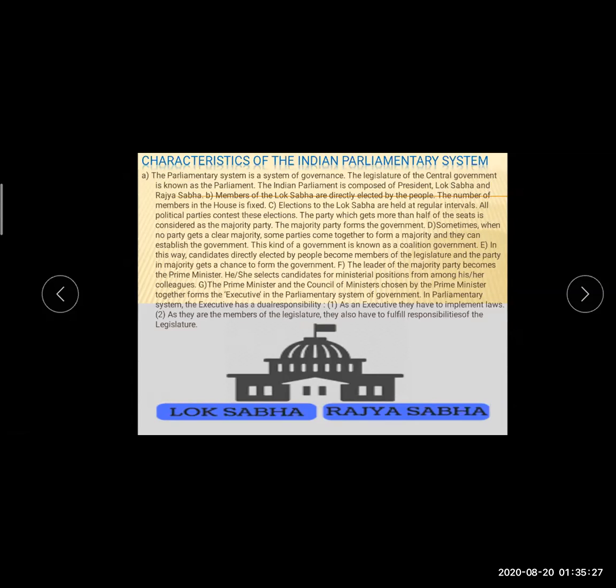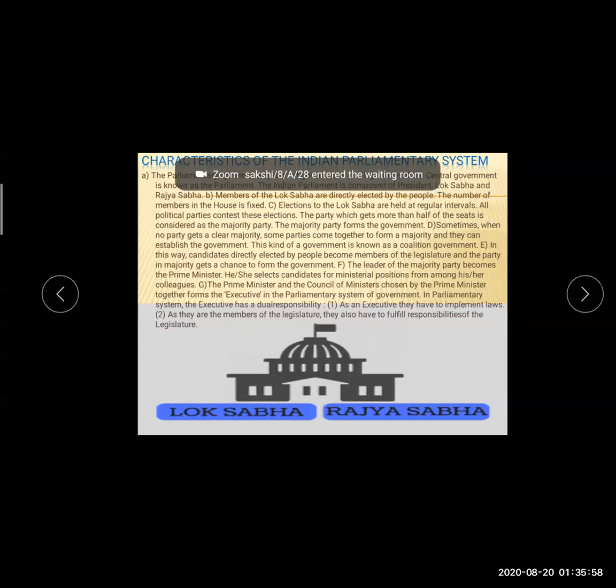And the leader of the parliament is the prime minister. The leader of the majority party becomes the prime minister. Whether he or she, the prime minister can select the candidates for ministerial positions. For example, for the Lok Sabha, if they want to form a government, the total members of the Lok Sabha is 552. At least they have to prove the majority, 50%.